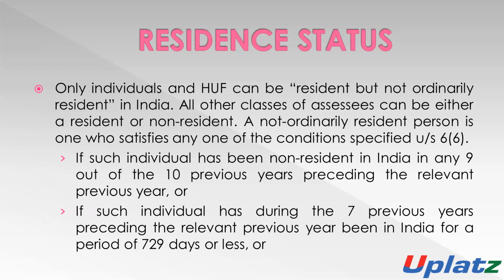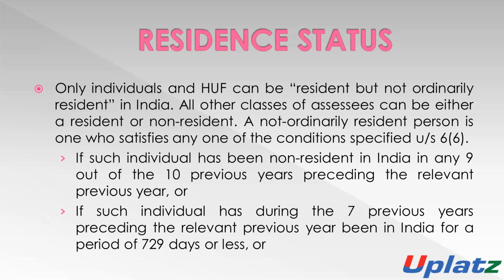And number two, if such individual has been, during the period of 7 years preceding the relevant previous year, in India for a period of 729 days or less.